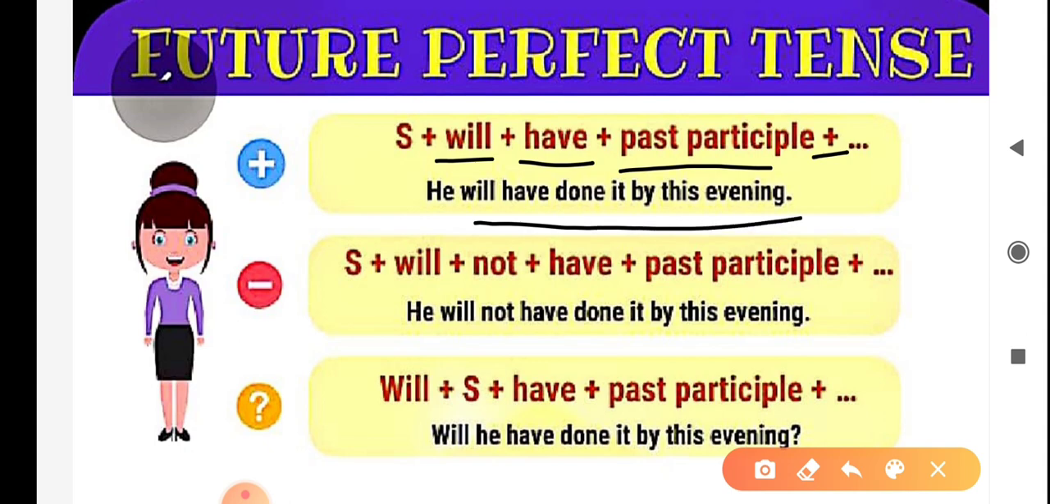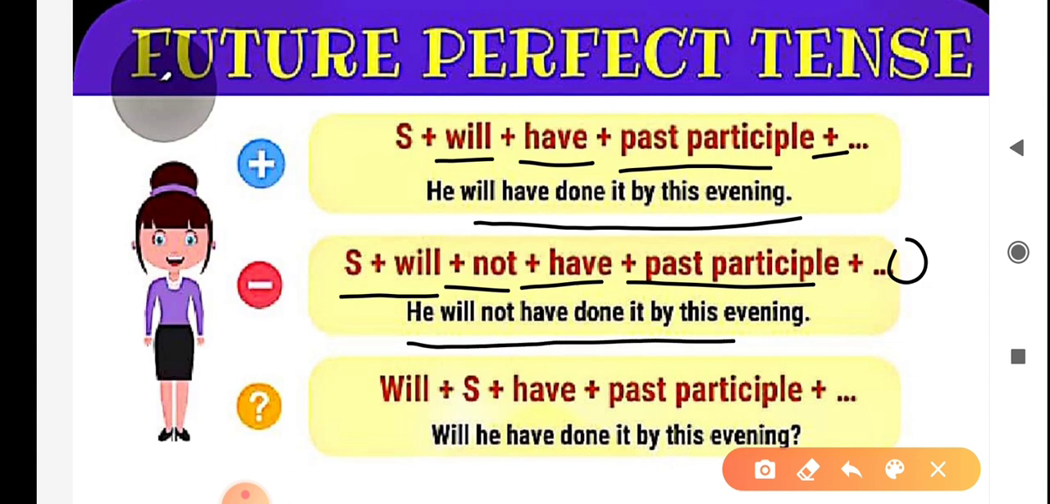Structure for negative sentence is subject plus will plus not plus have plus past participle plus object. For example, he will not have done it by this evening. Structure for interrogative sentence is will plus subject plus have plus past participle plus object plus question mark. For example, will he have done it by this evening?